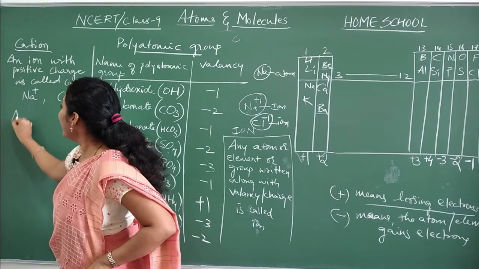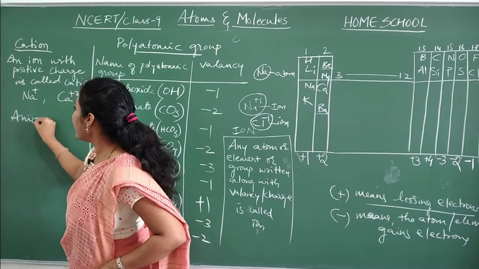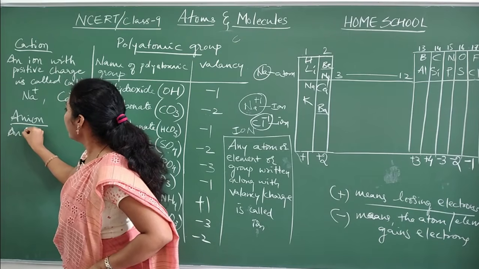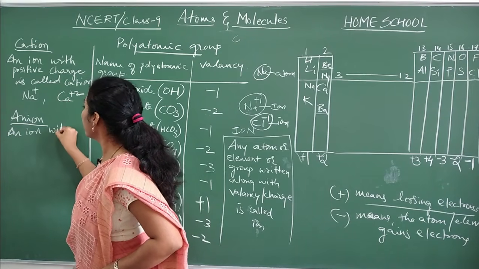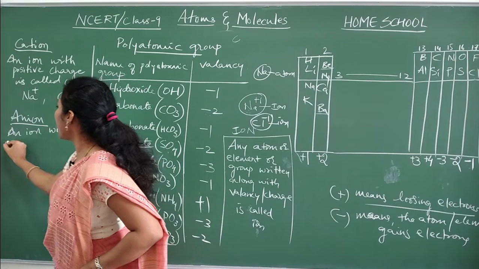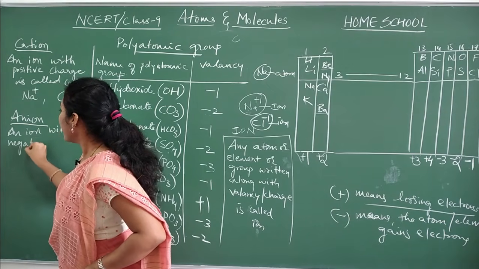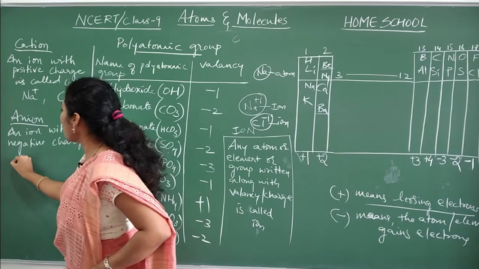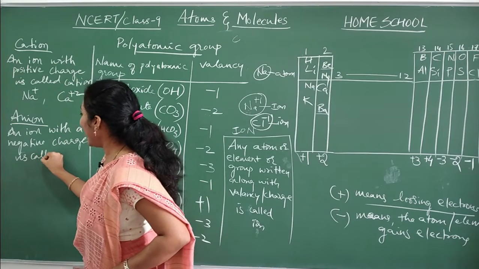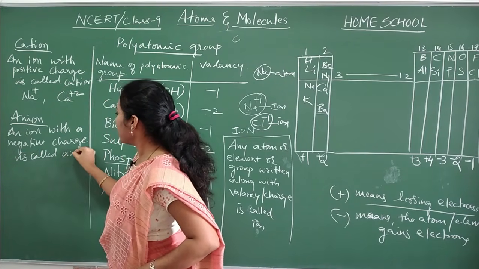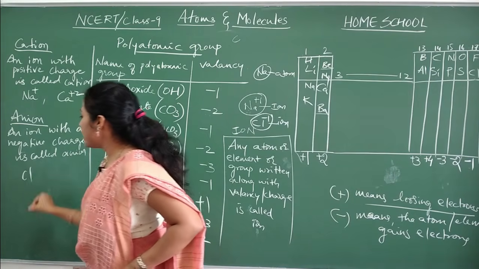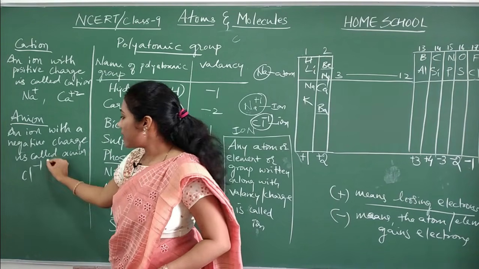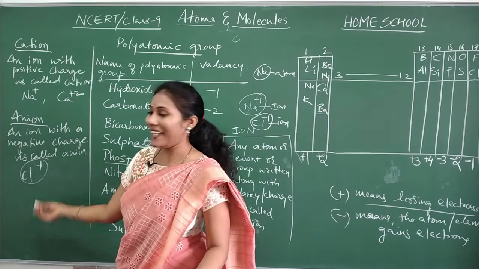So what do you mean by anions? There is another ion called anion. An ion with a negative charge is called anion. Say for example, Cl valency is -1. It's a negative charge. This becomes an ion. Which ion? Anion.